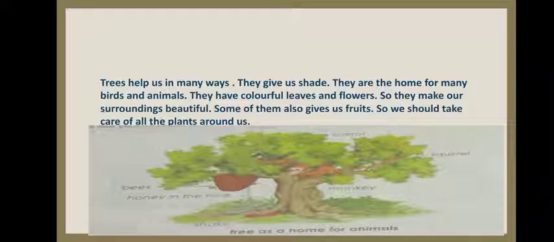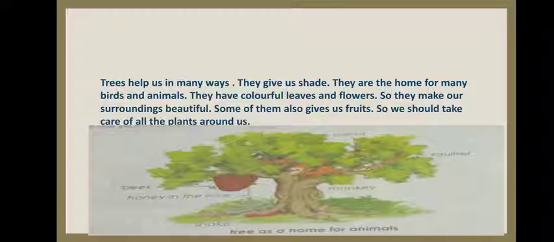Trees help us in many ways. They give us shade. They are the home for many birds and animals. They have colorful leaves and flowers, so they make our surroundings beautiful. Some of them also give us fruit. We should take care of all the plants around us. As I said, plants and trees give us oxygen.